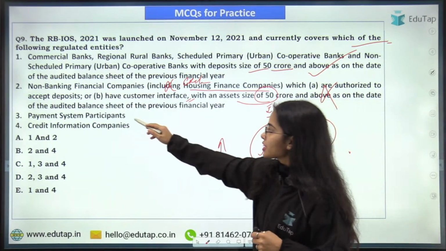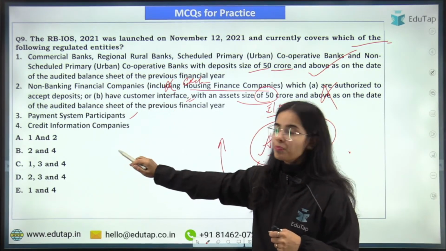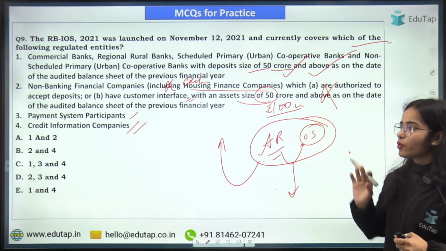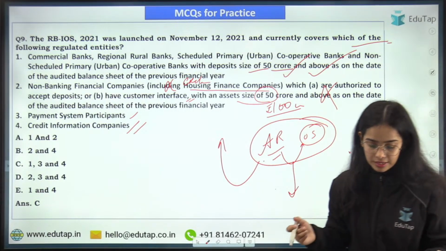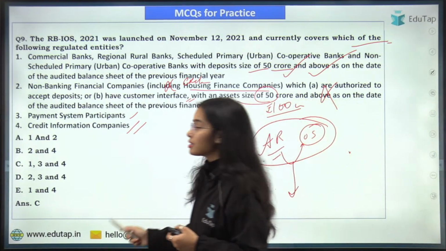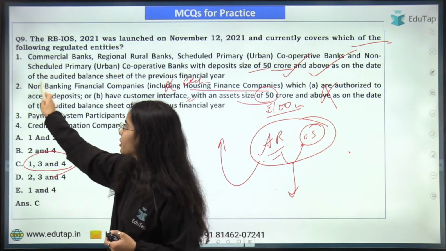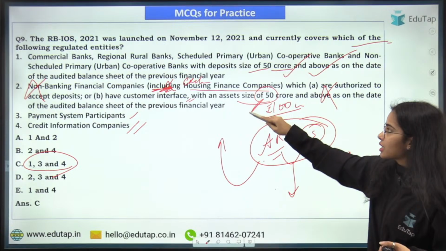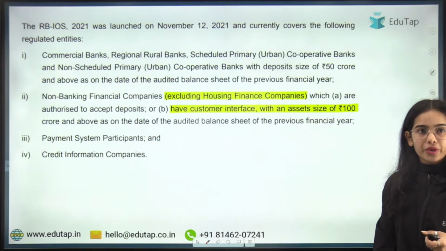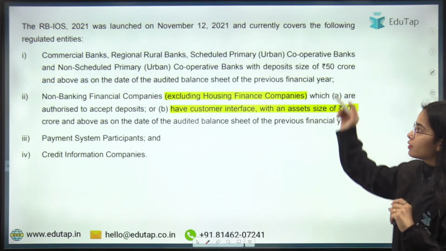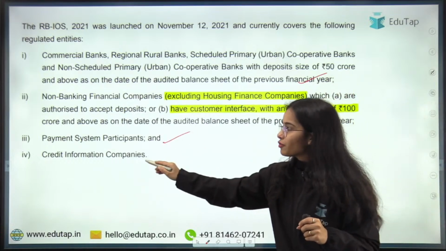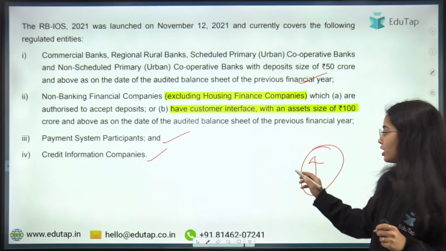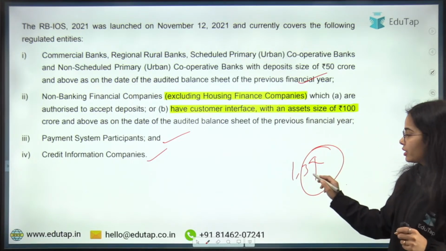The payment system participants are included in the scheme as well as the credit information companies. So the first, third and fourth statements are correct, and that's why the answer is C here. The second statement is wrong because it is excluding housing finance companies and it is an asset size of 100 crores and above. So only the first, third and fourth statements were correct and the second statement was wrong.